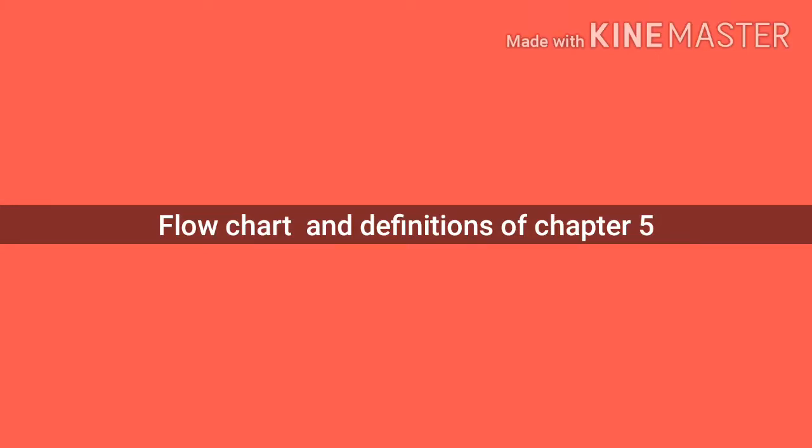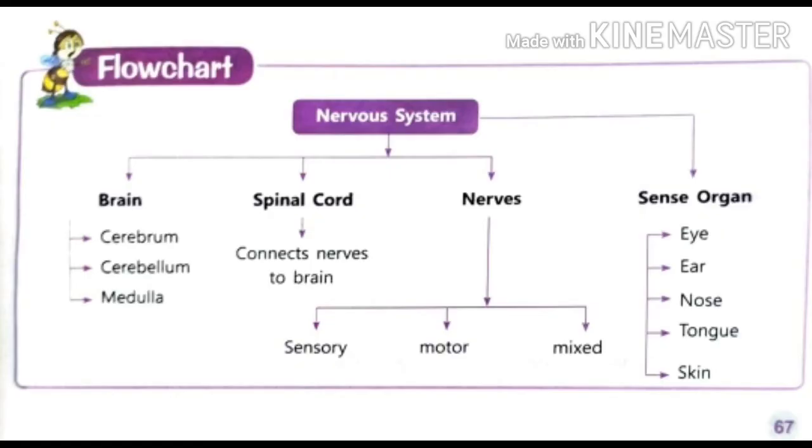Flowchart and definitions of chapter 5. Children, flowchart: the nervous system. It consists of three main parts: brain, spinal cord, and nerves. The brain consists of three main parts: cerebrum, cerebellum, and medulla. And the spinal cord connects nerves to the brain.